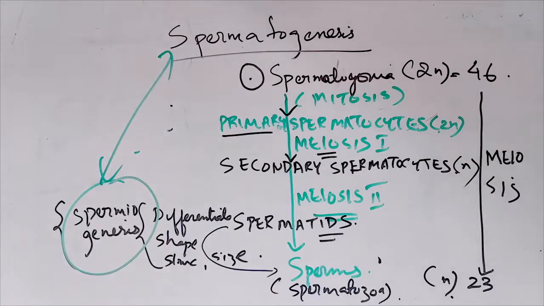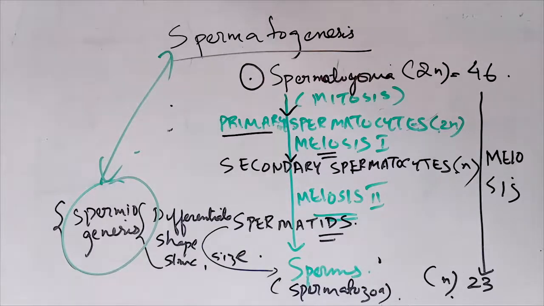Let's see how the meiosis occurs. By meiosis, the 46 chromosomes become 23. Why does it have to become 23? Because this sperm has to fertilize the egg, and the egg is also 23. So 23 can mix with 23 to give 46 again. Otherwise it would keep on going and going.